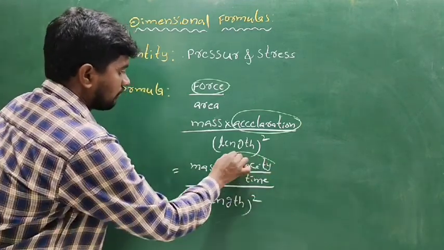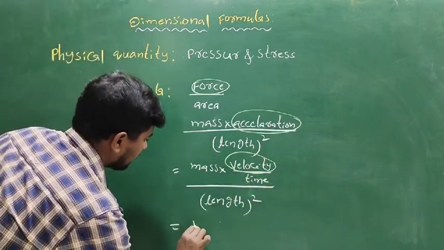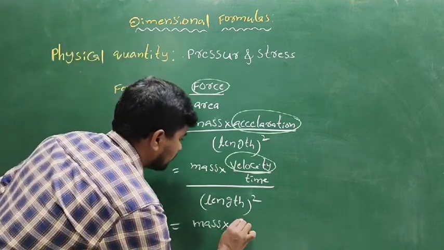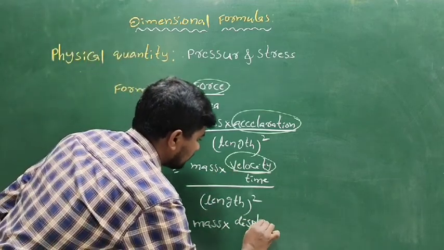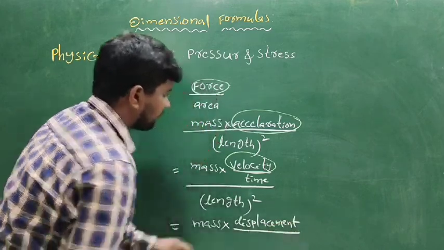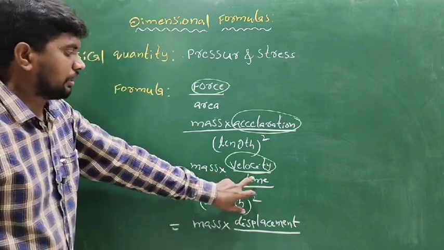Another definition is velocity. What is velocity? The rate of change of displacement is called velocity. Velocity formula: displacement by time. Time into time square. The denominator is time square.